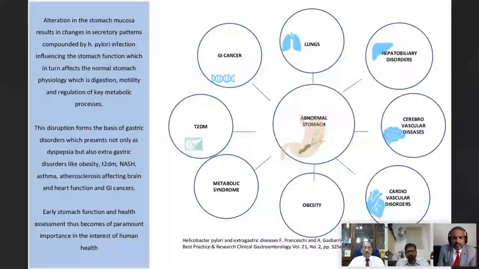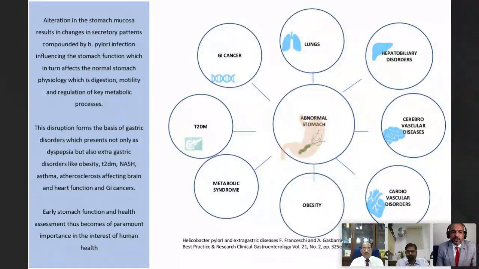And all this alteration in the stomach mucosa probably results in changes which absolutely alter the secretory pattern of the stomach, and the H. pylori infection compounds it, which influences the stomach function, thereby leading to a disruption in normal physiology, which is digestion, motility, and regulation of key metabolic processes.